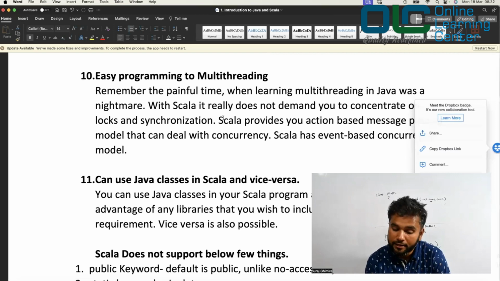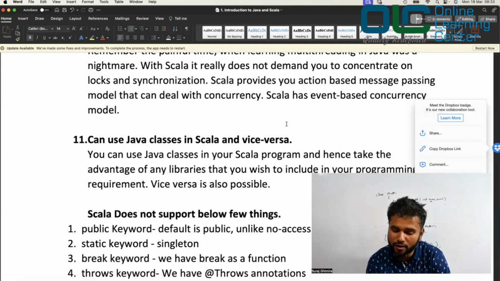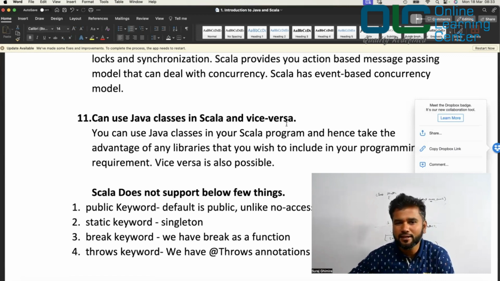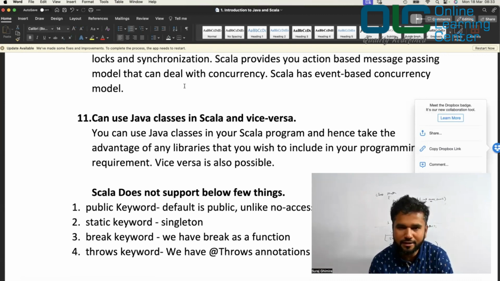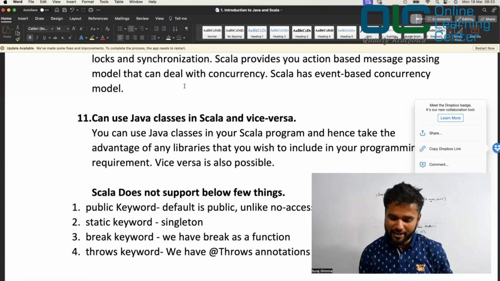With Scala, it really does not demand you to concentrate on lock and synchronization. Tough, right? So working with multi-threading in Java is a little tough. But Scala provides you an actor-based message passing model that can deal with concurrency. Scala has an event-based concurrency model. So if you don't understand this, as I said, just skip it, that's fine. Over the period of time, everything should make sense. Once you are done with the whole Scala course, come back to this day one session and you will be able to recollect the meaning of each and every line.